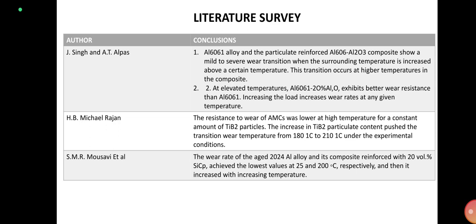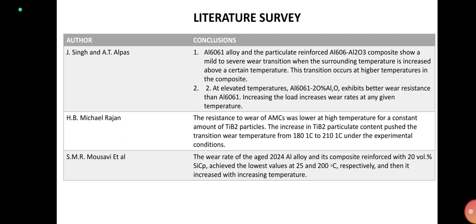The authors are J. Singh and A. T. Alpas. From their paper, I have come to know the following conclusions: the AL6061 alloy and the particulate-reinforced AL6061/Al2O3 composite show a mild to severe wear transition when the surrounding temperature is increased above a certain temperature. This transition occurs at a higher temperature in the composite. From this, we can identify that at higher temperatures the wear rate is less, like the material shows high wear resistance at elevated temperatures.